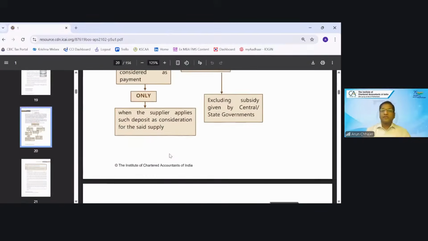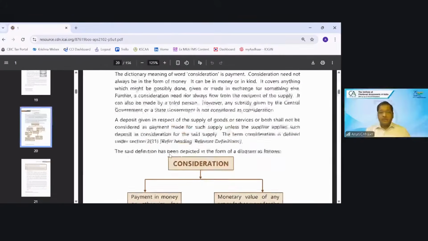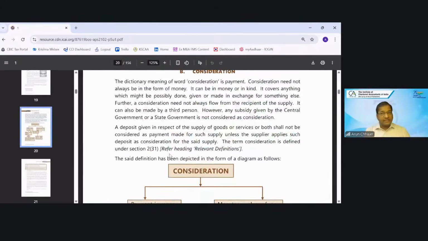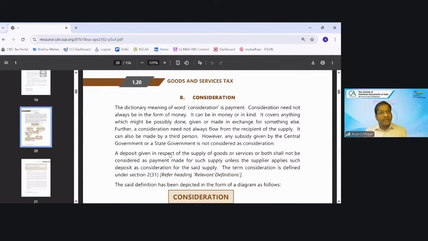Let's talk about one circular. What is it talking about? We are talking about the consideration. Consideration in the form of money or otherwise also. Otherwise means non-monetary is also the consideration. For example, if I'm giving something to you and you are giving something to me, this is also the consideration. And that is the reason barter transactions are also treated as supply.